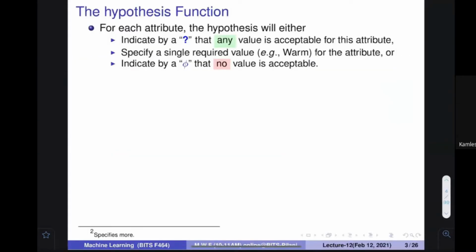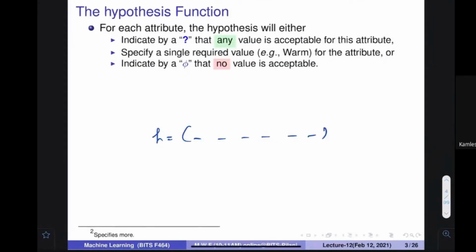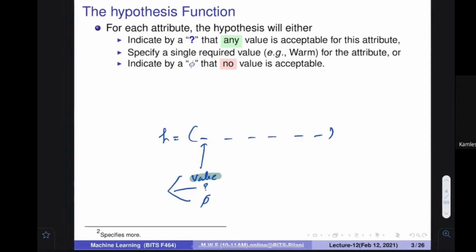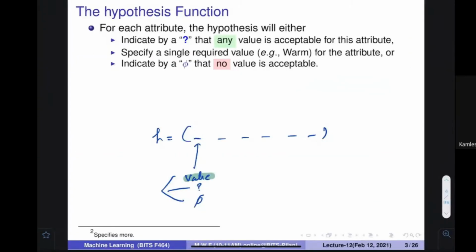Now we have seen that we are going to construct this hypothesis function in a very specific way, where for every attribute something is specified. For example, in our case 6 attributes are there, so we have 6 places to specify. At a particular place, we specify either a value, or the question mark, or the phi. Any of these 3 things we can use, and this is our assumption. What do I mean by that? Values could be from this particular set. For example, for the first one, sky, sunny, cloudy, and rainy could be a value over here. Similarly, everywhere you can specify some value.